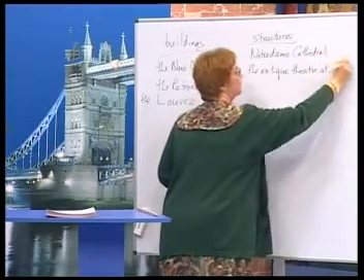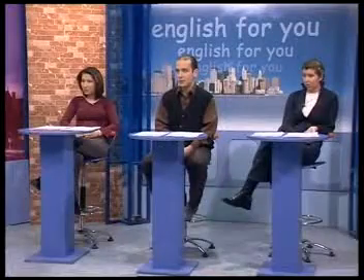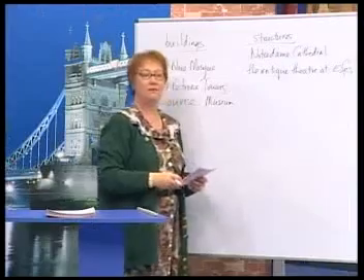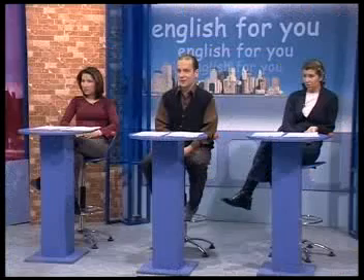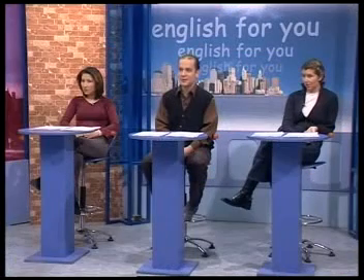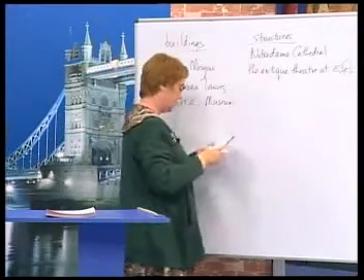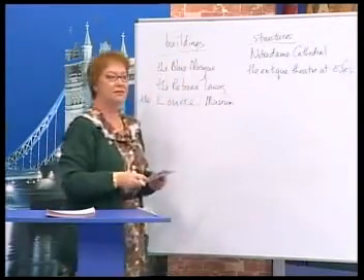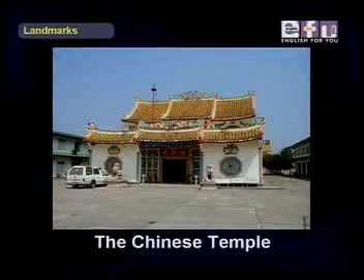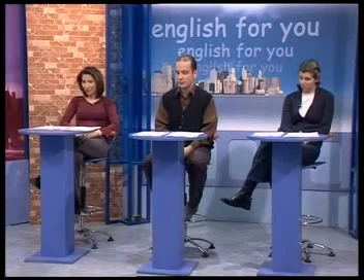Where's Efes? Efes is in Izmir. And where's Izmir? Izmir is at the western region of Turkey. Okay, so Efes is in Turkey. And Susan? The Chinese Temple. All right, and where is the Chinese temple? It is in Malaysia. Yes, of course.